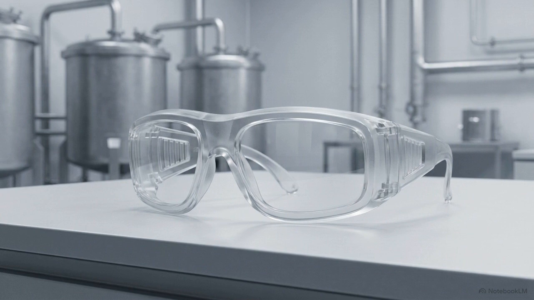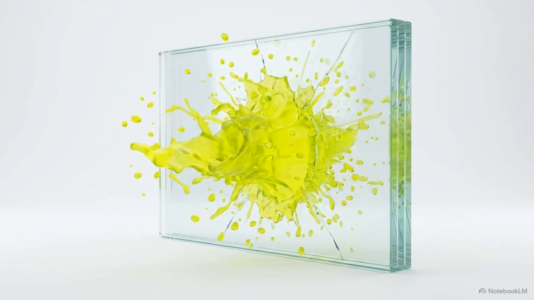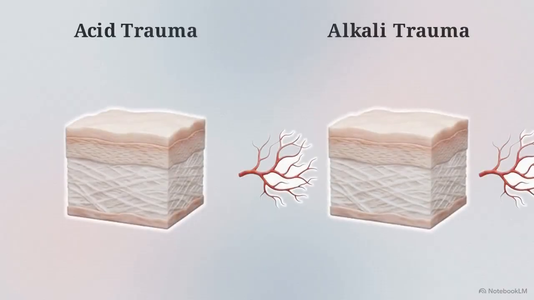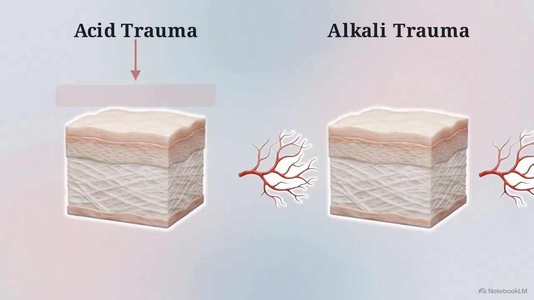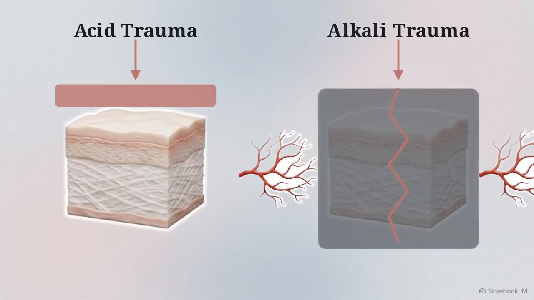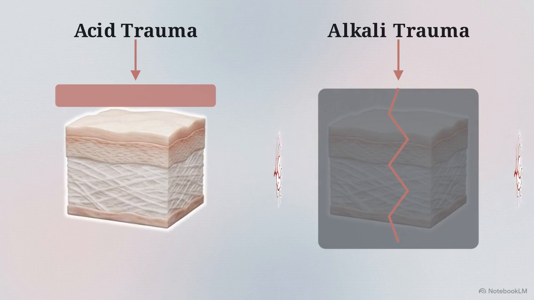Before any elective reshaping or rehabilitative grafting can even be considered, the ocular surface must survive acute environmental threats. Chemical injuries represent the ultimate disruptive event. Chemical trauma falls into two categories. Acid burns cause superficial damage that halts rapidly. Alkali burns are more common and dissolve rapidly, penetrating deep into the stroma. This triggers aggressive necrosis, leading to the disruption and occlusion of the limbal vasculature.